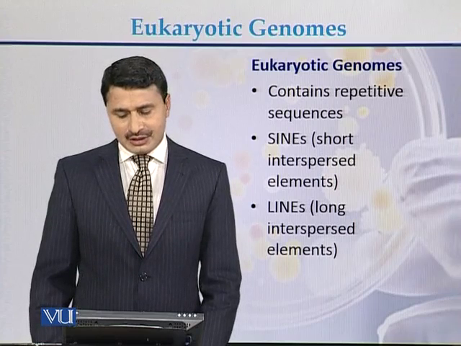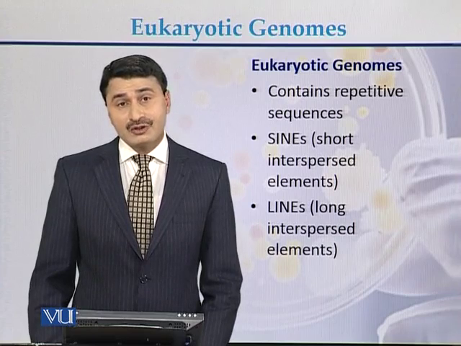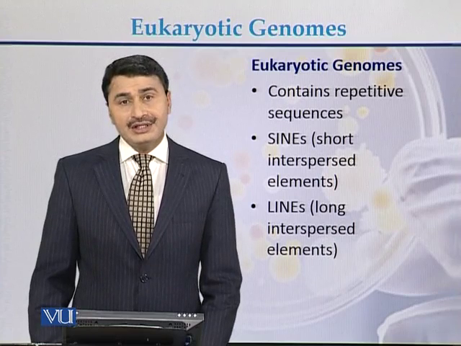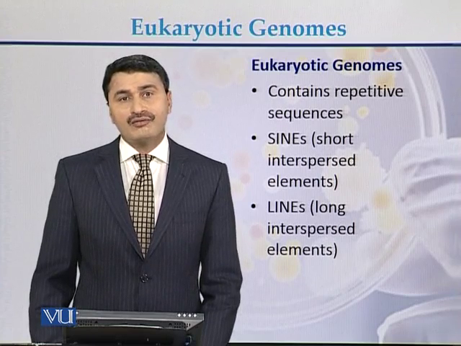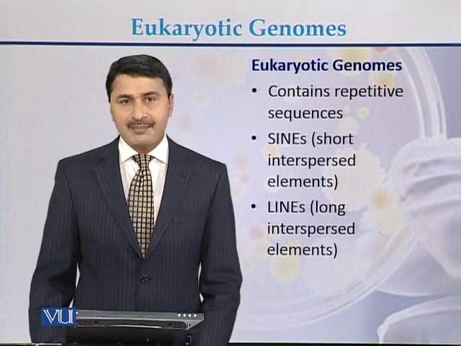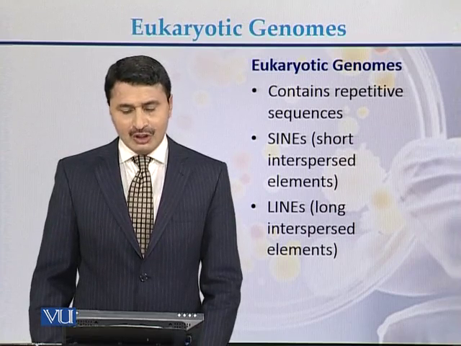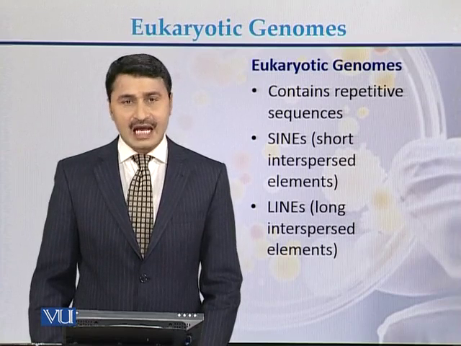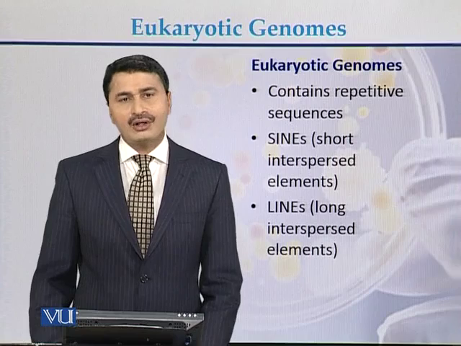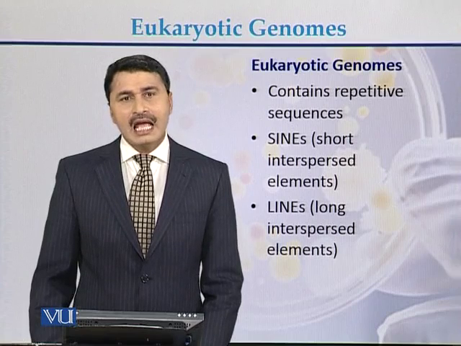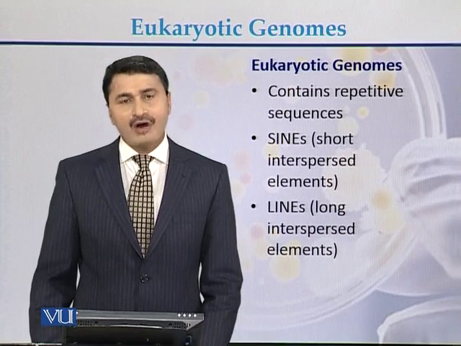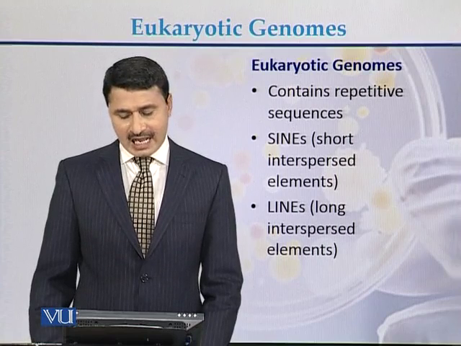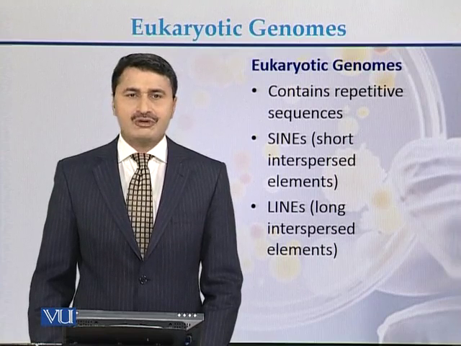Eukaryotic genome contains repetitive sequences. Most of the DNA or the genome of the eukaryotes is repetitive in nature. Repetitive DNA can be in the form of SINEs, which are called short interspersed elements, and it can be in the form of LINEs, which are called long interspersed elements.